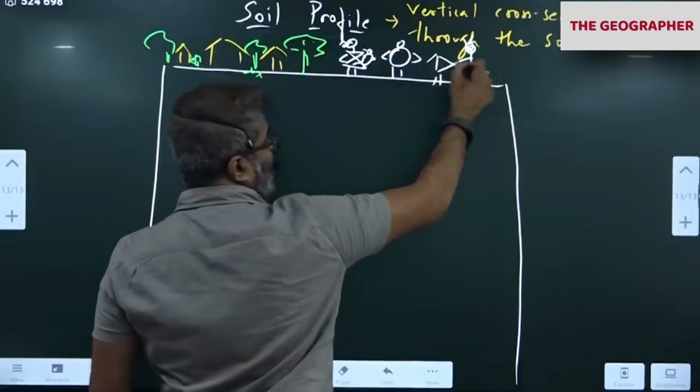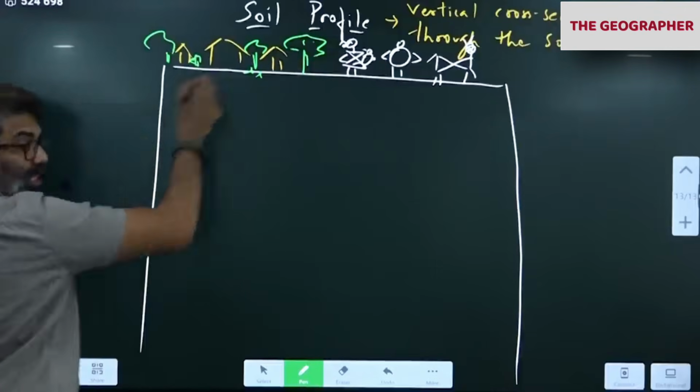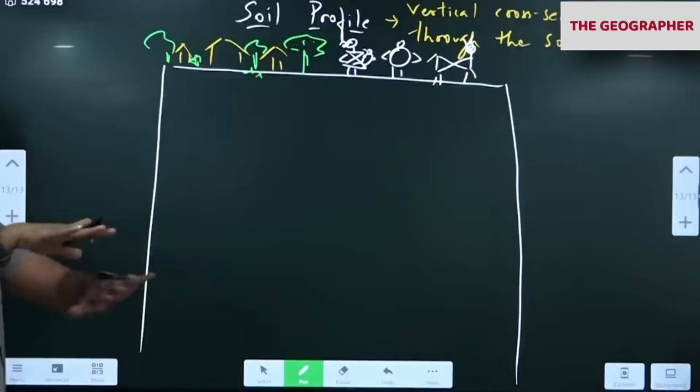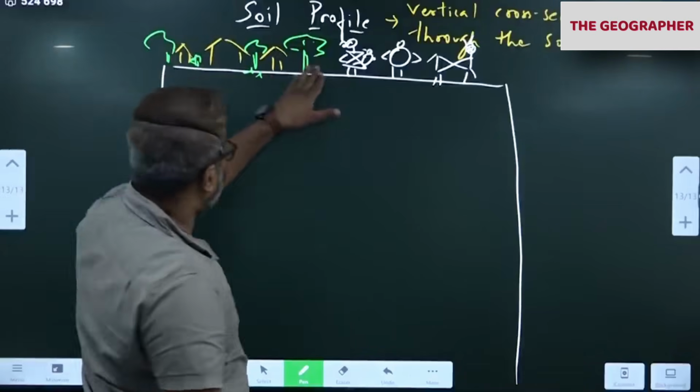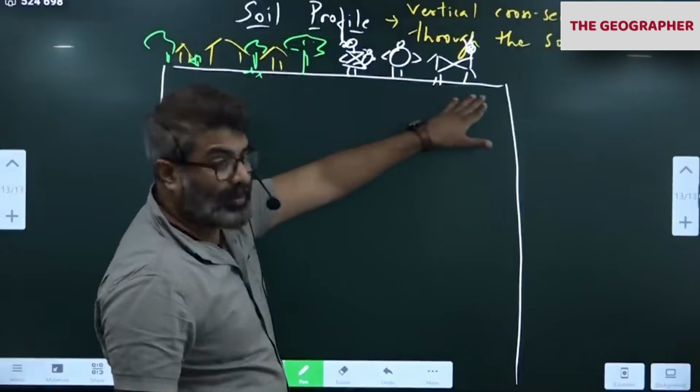So what I am trying to show: animals, humans, plants, trees on the earth's surface. Houses, trees, plants, humans, animals and all.